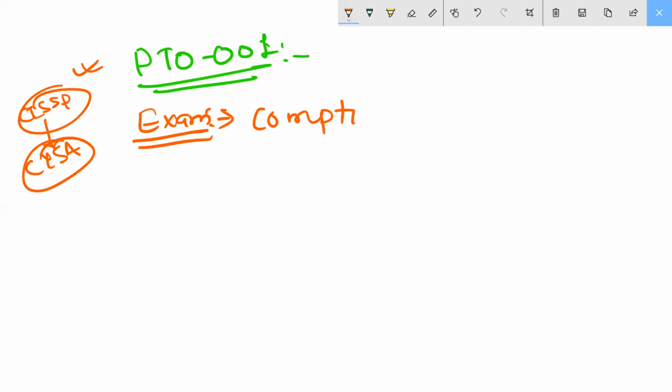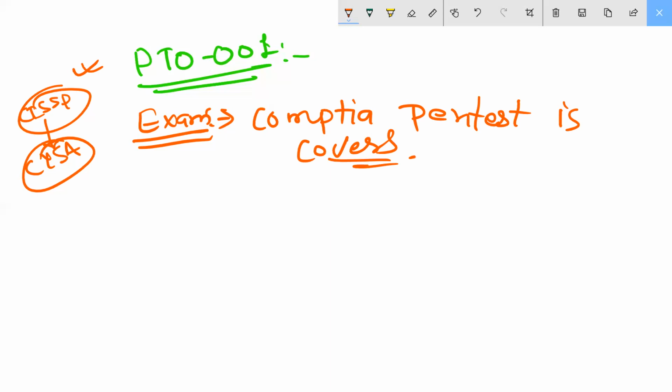The CompTIA PenTest covers white hat hacking tools and techniques.